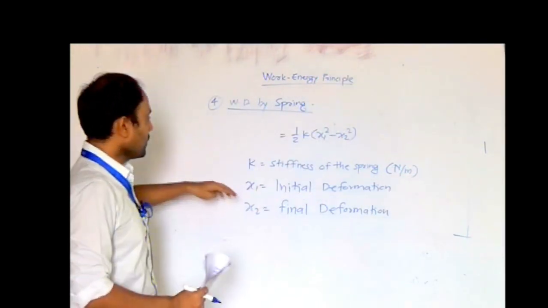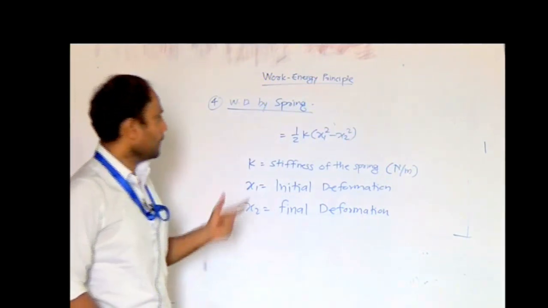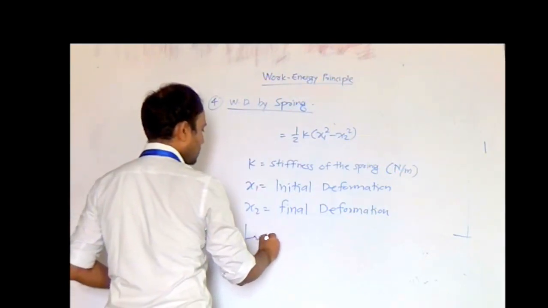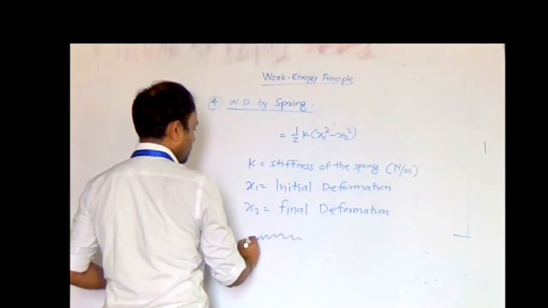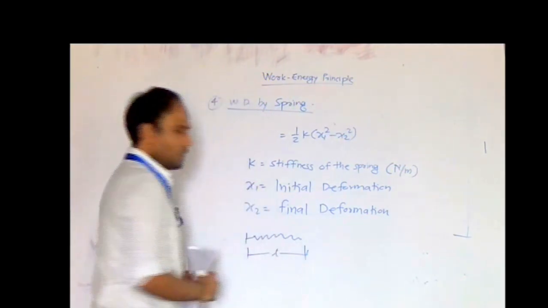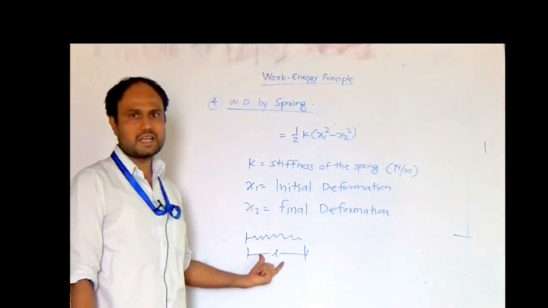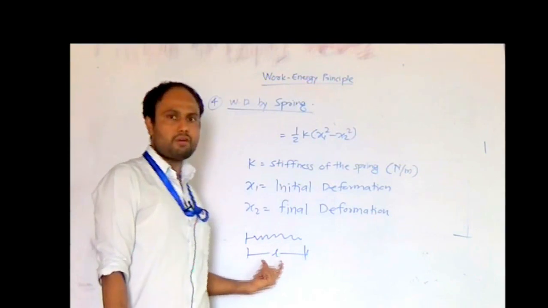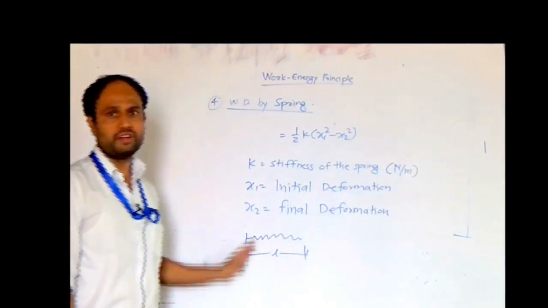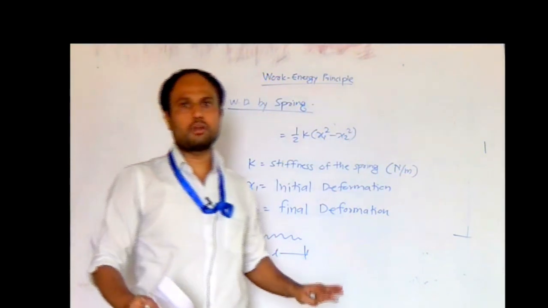Now what is the meaning of initial deformation and final deformation? Whenever you purchase a spring from the market, suppose there is a spring like this which is not loaded, it will have some length L. When you purchase a spring from the market, it has some initial length L called the unstretched length or undeformed length, the original length of the spring, which is called the free length of the spring. When we say free length, it means that there is no load acting on the spring.